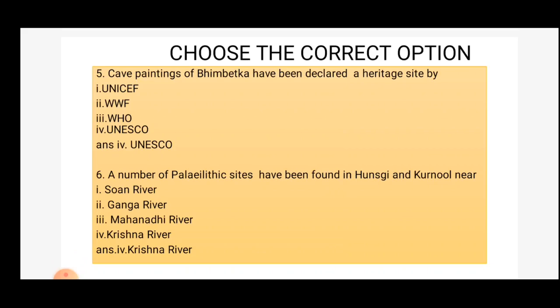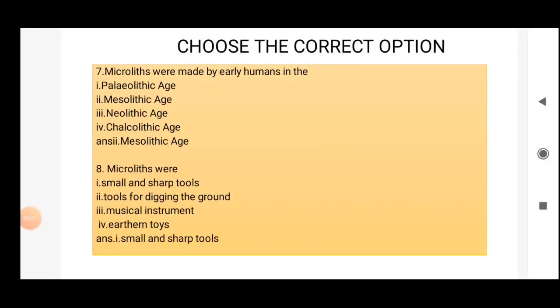Sixth question: a number of Paleolithic sites have been found in Hunsgi and Kurnool near first option Son River, second option Ganga River, third option Mahanadi River, fourth option Krishna River. The correct answer is Krishna River. Seventh question: microliths were made by early humans in the Paleolithic age, Mesolithic age, Neolithic age or Chalcolithic age. The correct answer is Mesolithic age.